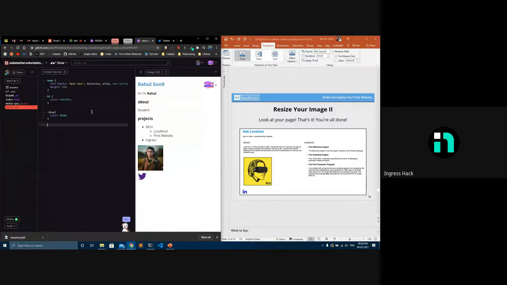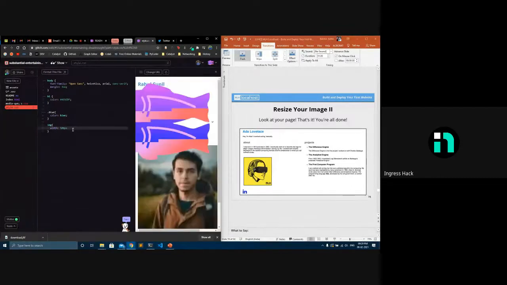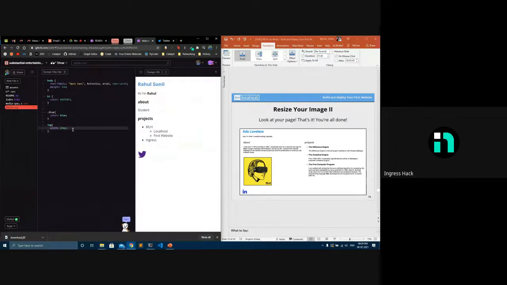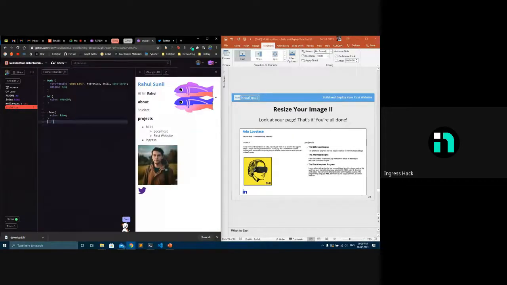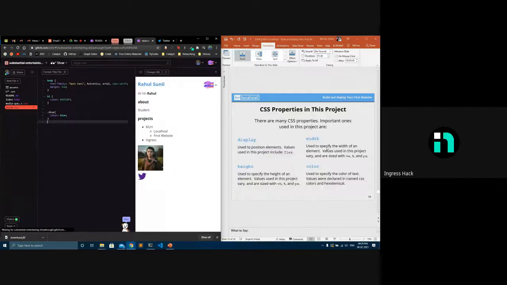I can open that selector and give it 100 pixels, which means the width should be 100 pixels. If I make it 500, it will become 500 pixels. Since this is also an image, we'll make that width wider too. If I change the width, the height will also change.